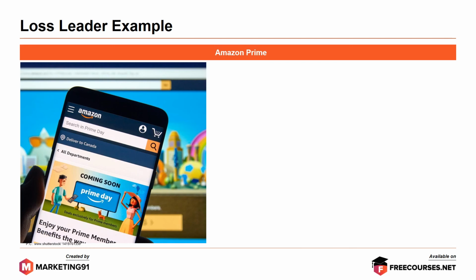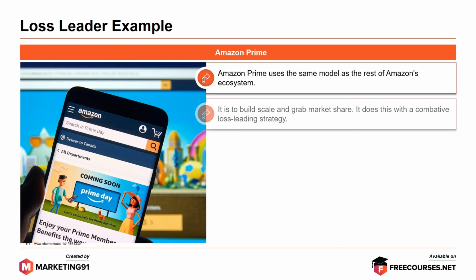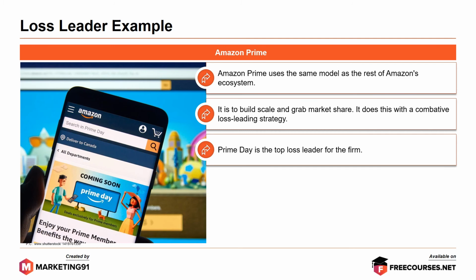Another example is Amazon Prime. Amazon Prime uses the same model as the rest of Amazon's ecosystem. It is to build, scale, and grab market share. It does this with a combative loss-leading strategy. Prime Day is a top loss leader for the firm.